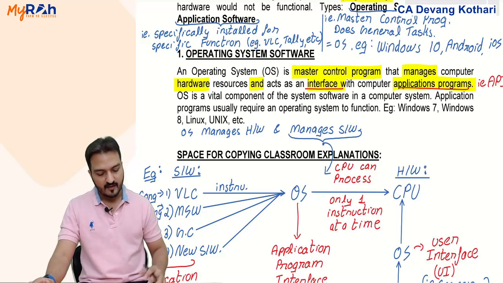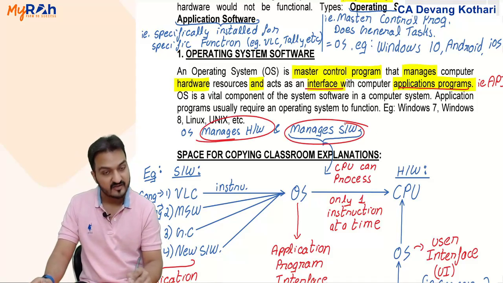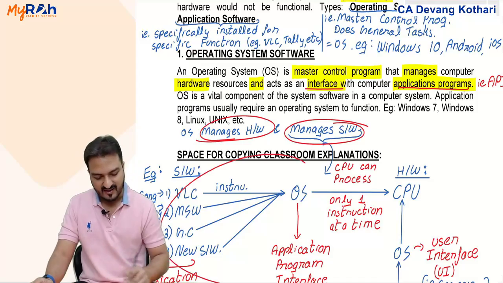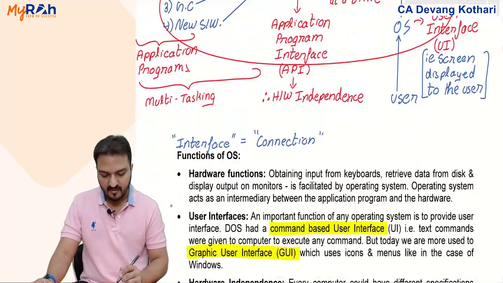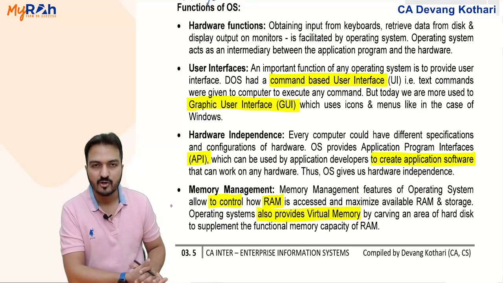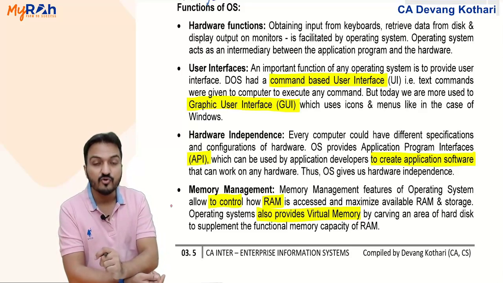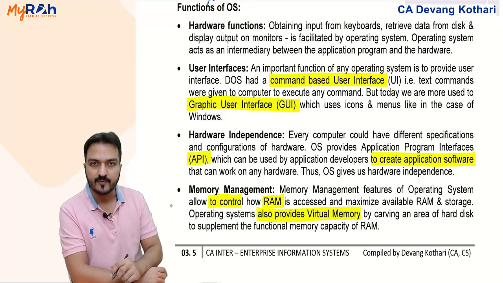So remember, operating system basically does what? It does managing the hardware and managing the software. Managing the software like this in this example. Important, what we learn here is functions of operating system. This is the most famous question, and look, in order to understand exactly what does operating system do, you need to understand functions of operating system.